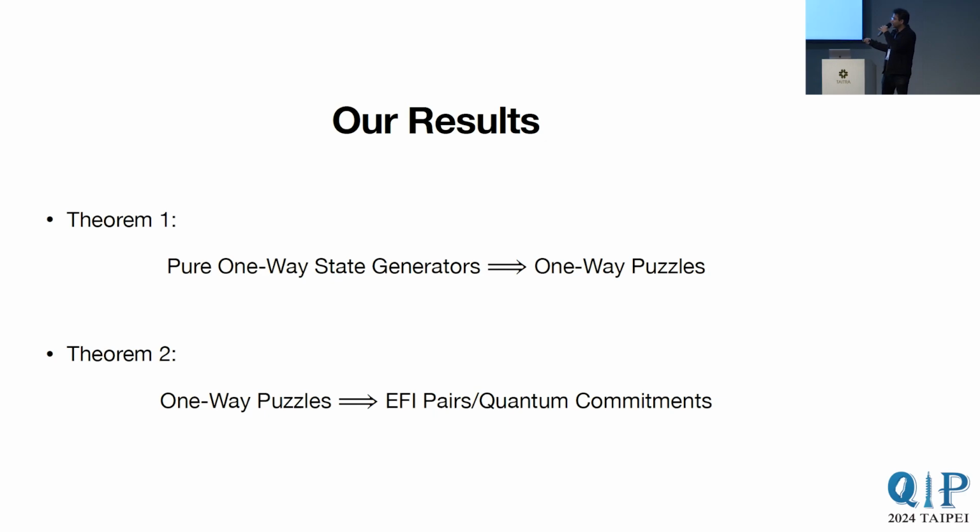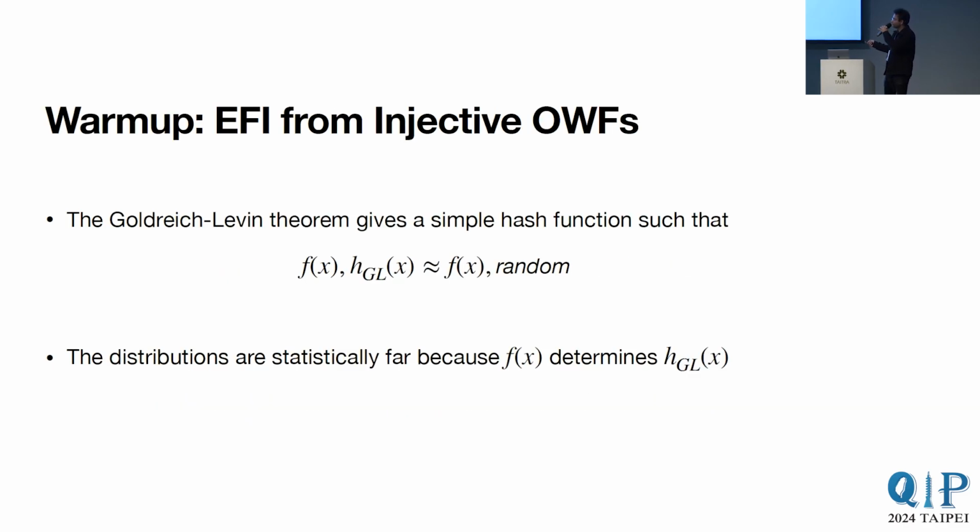But the bulk of our technical contribution actually involves the second part, which has many more ideas that we won't really be able to touch on in this talk. Now, before we dive into our techniques, I want to first show something that doesn't work. I want to show how some classical techniques that are used to build EFI or commitments from one-way functions do not work when we translate them into the quantum setting, and what kind of barriers we run into.